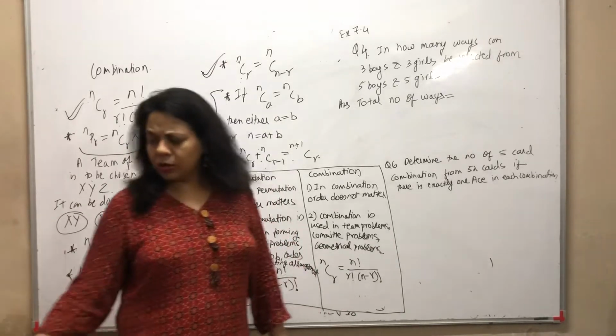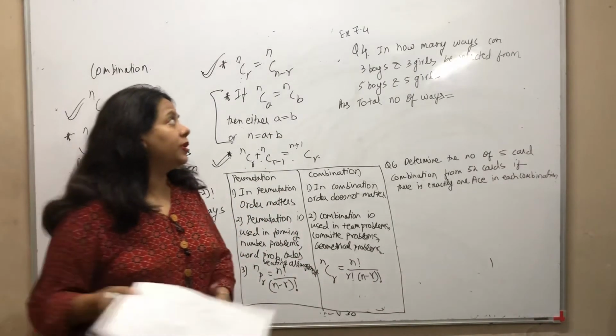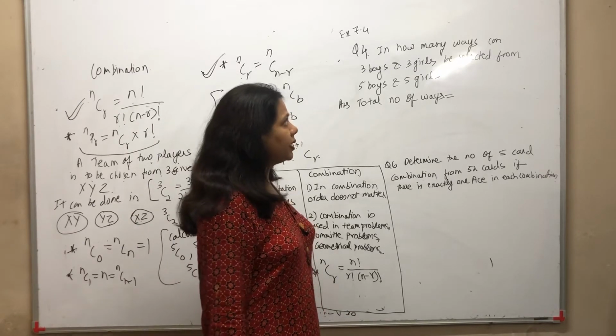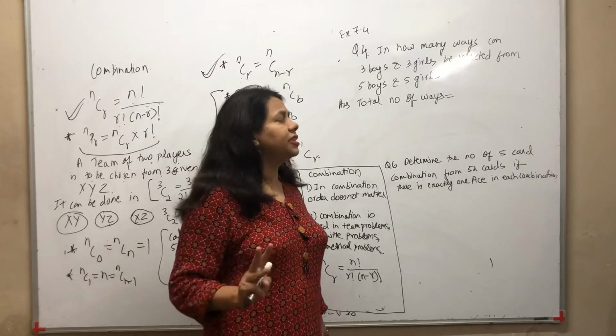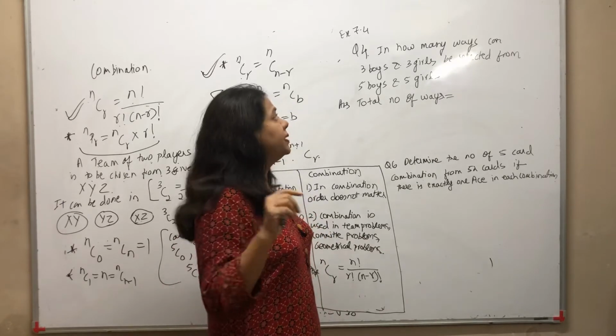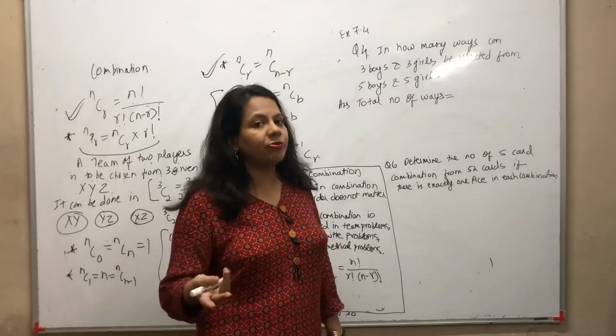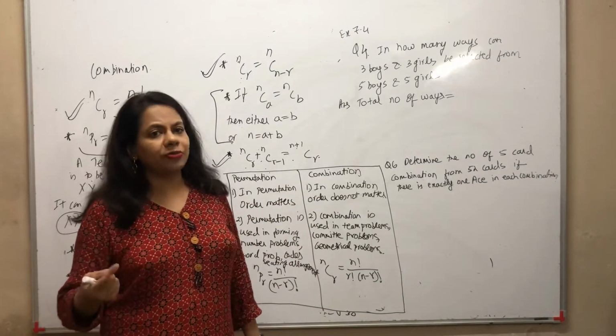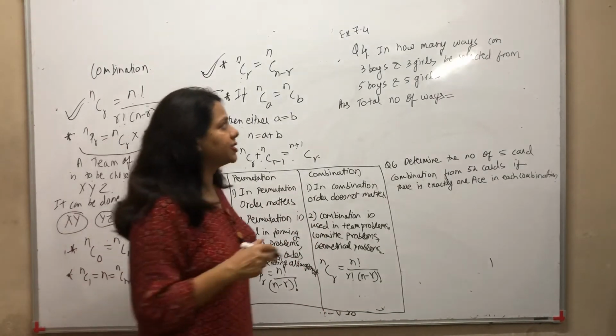Let's take up a question now. In how many ways, 7.4 question 4 is what I'm taking. In how many ways can 3 boys and 3 girls be selected from 5 boys and 5 girls? So available are how many? 5 boys and 5 girls. So in how many ways can you do that?